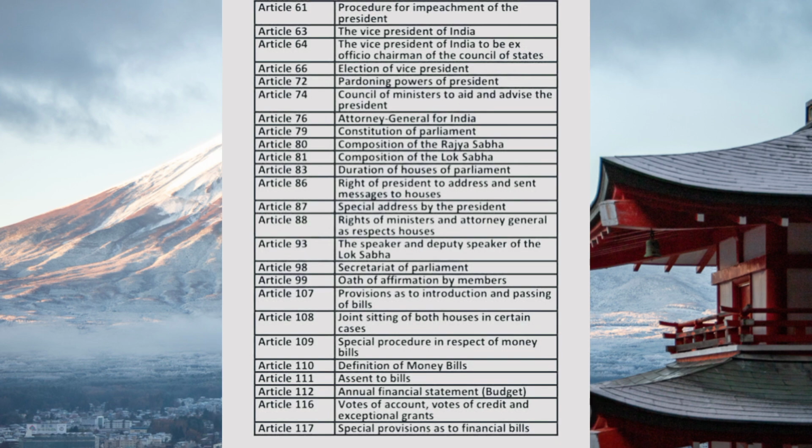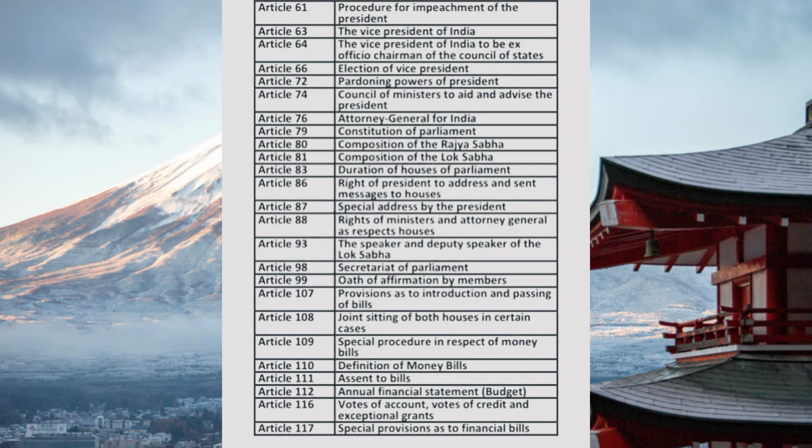I'm going to discuss here a few articles which I have left, and let's get started with Article 61. Procedure for impeachment of the President. Article 63. We don't have Article 62, so 63. The Vice President of India. Article 64. The Vice President of India to be ex officio chairman of the Council of States.